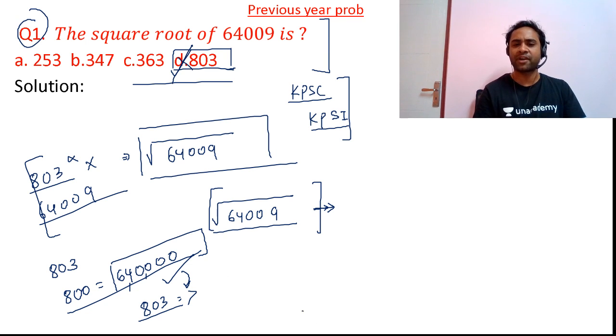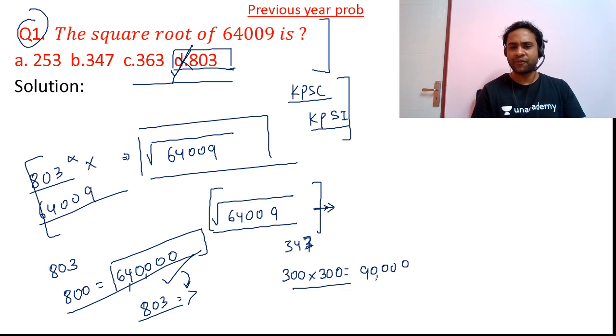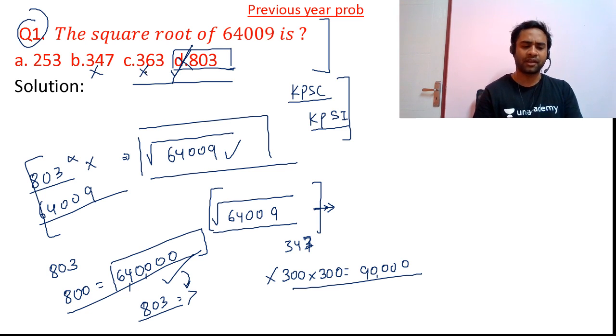Now what about 347? Friends, if you calculate the square of 300 itself, it will be nothing but 90,000. And here we have to calculate the square of 64,000. So this 300 also will not be your answer. So option B, option C also will not be your answer. So friends, obviously option A will be the correct answer.